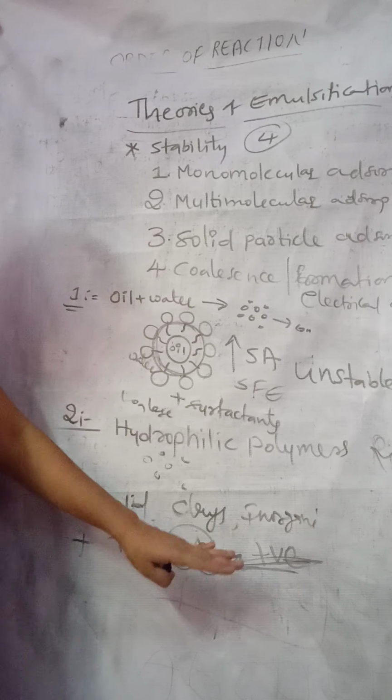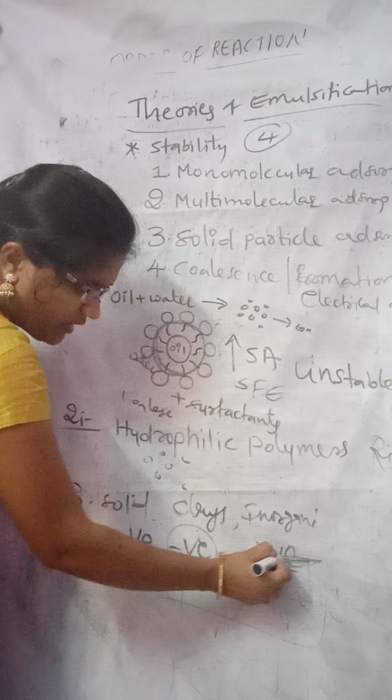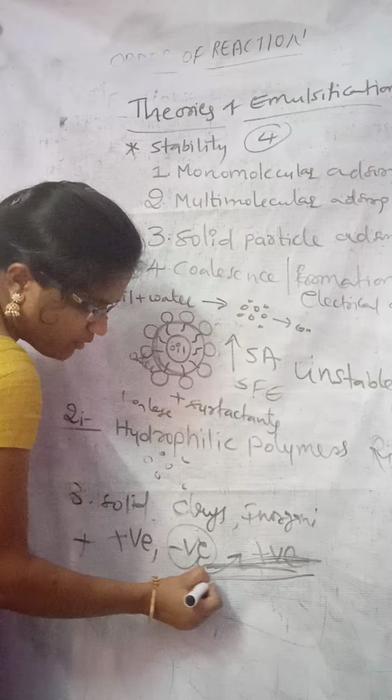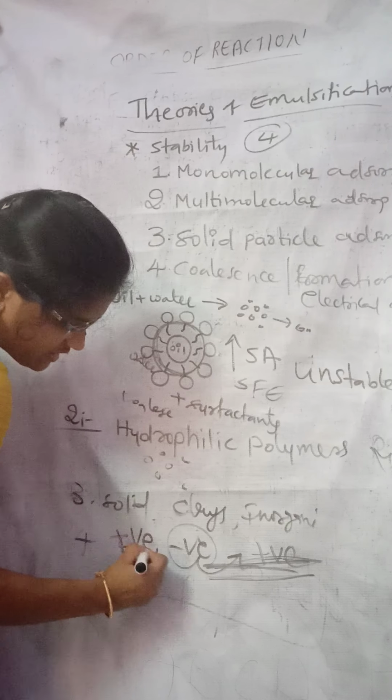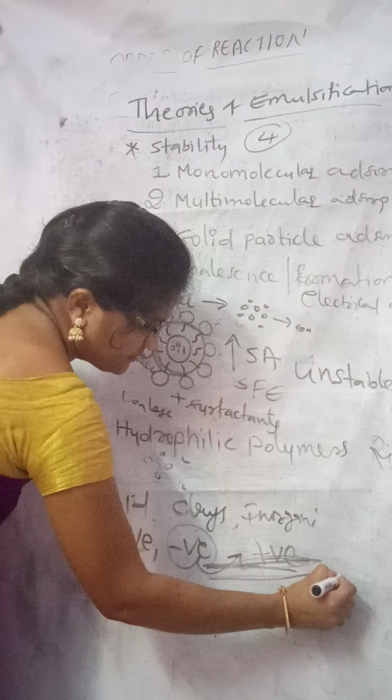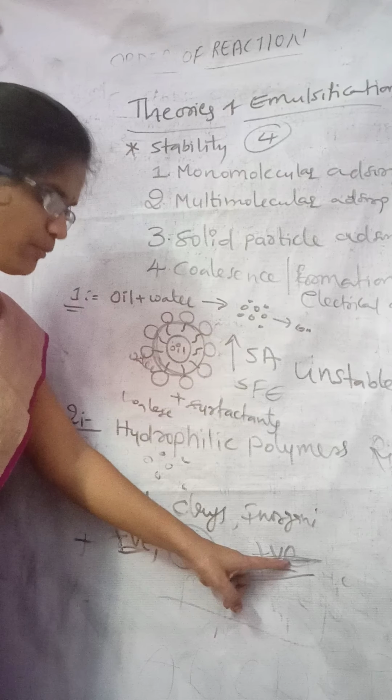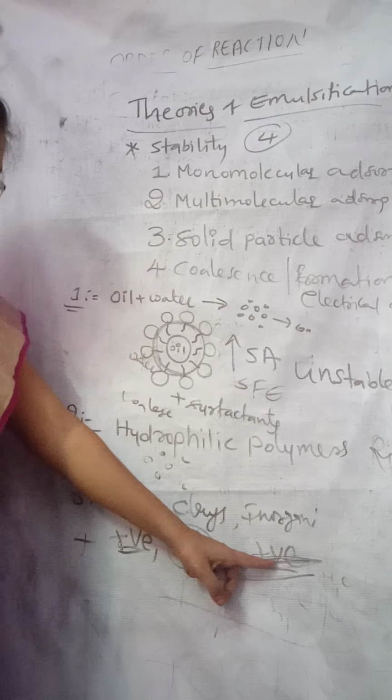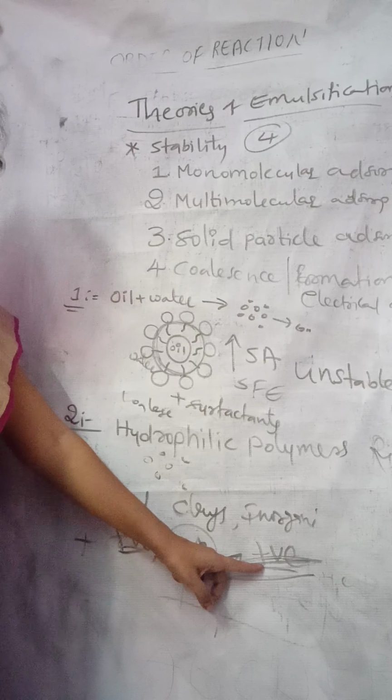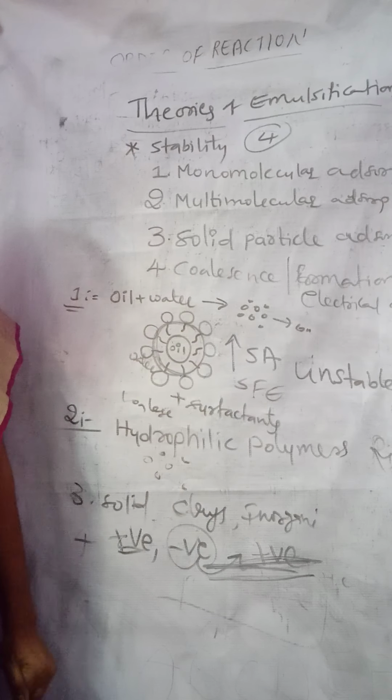Besides this tightly bound layer, there will be a loosely bound layer of remaining positive charges. As the tightly bound layer is there, it will protect the globules from coalescence, so the emulsion will be stabilized.